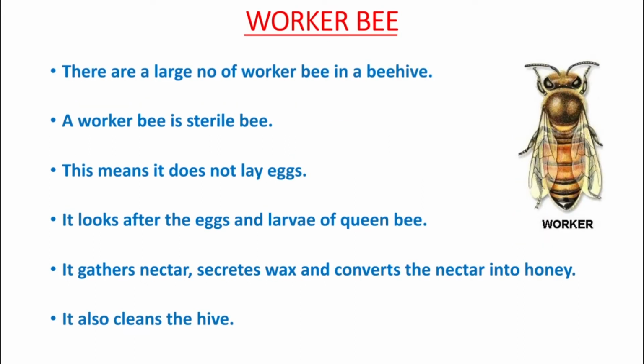Next are the worker bees. There are a large number of worker bees in a beehive. A worker bee is a sterile bee. Sterile bee means it does not lay eggs. It looks after the eggs and larvae of the queen bee. You all know that only the queen bee can lay eggs, and these worker bees can't lay eggs.